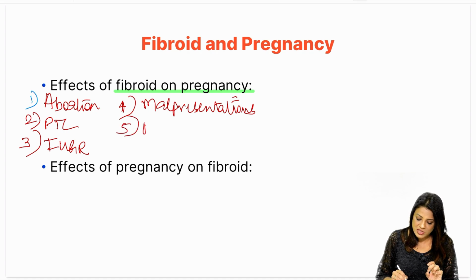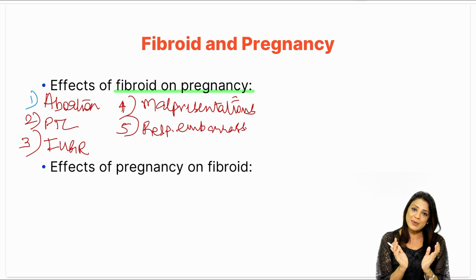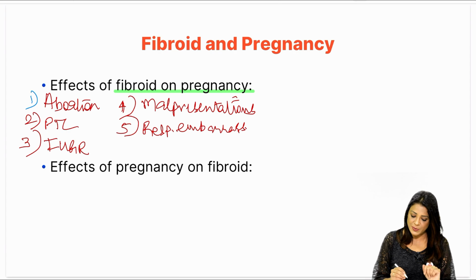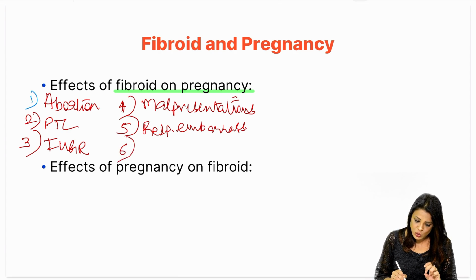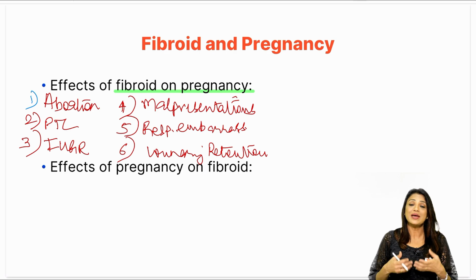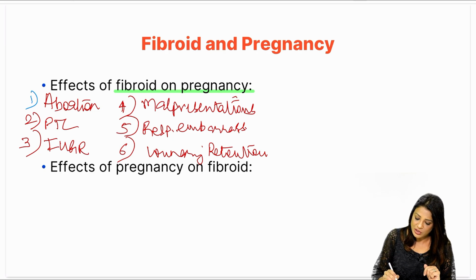What else can happen? There may be a lot of respiratory embarrassment. Now we know that already the patient is suffering from respiratory embarrassment because of pregnancy, but because the fibroid is also growing, it already has made the uterus very big, so that can lead to excessive respiratory embarrassment. Now, what else can happen? It can lead to urinary retention during pregnancy. Already urinary retention is quite common in pregnancy, especially in the retroverted uterus, which has a pregnancy growing, and if it doesn't straighten up, then it might impinge on the bladder angle, and then it can lead to retention. Similarly, with the fibroid, it can lead to retention.